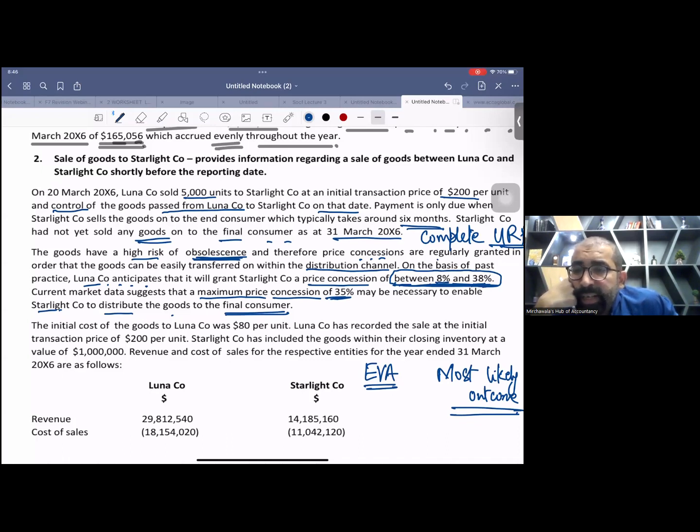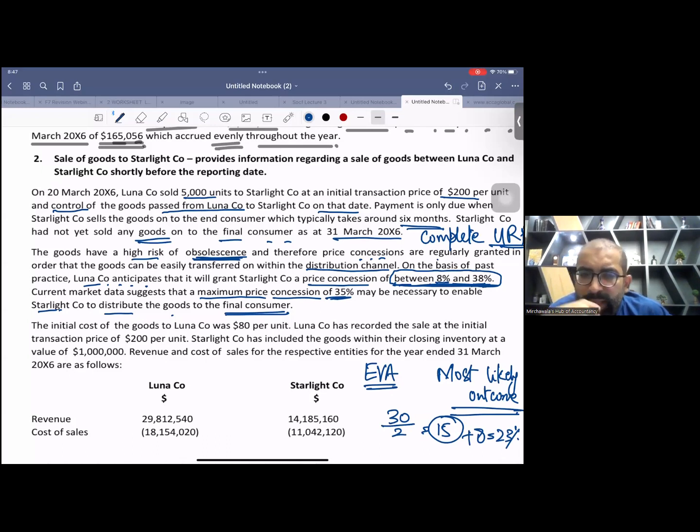The difference between 8 and 38 is 30. And if you divide 30 by 2, it's 15. So now 8 plus 15 is 23. Okay. So now in your discussion, listen, you can write that the company can take a midpoint. Midpoint is basically the average, right? So 23% is the midpoint.